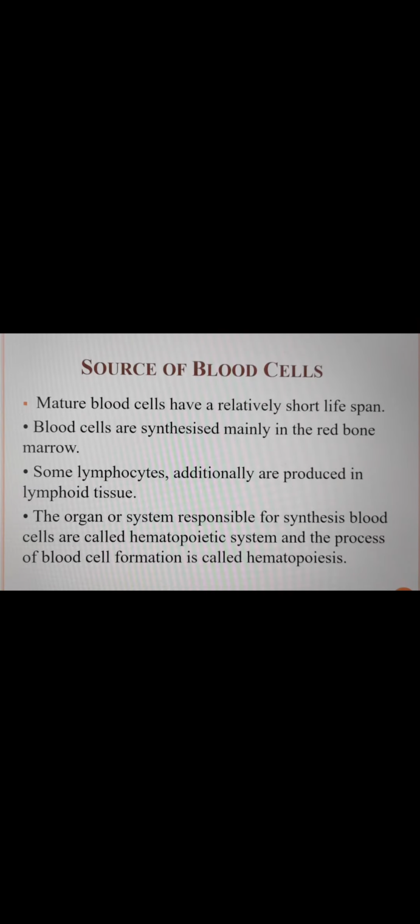Source of blood cells: mature blood cells have a relatively short lifespan, so blood cells I will discuss later. Blood cells are synthesized mainly in the red bone marrow, which is present mainly in the long bones, skull bone and breastbone. And some lymphocytes are additionally produced in the lymphoid tissue, and the lymphocyte is one type of blood cell.